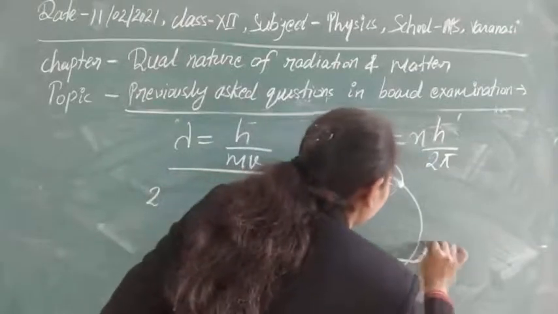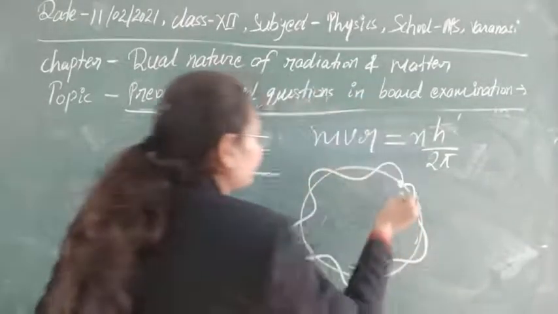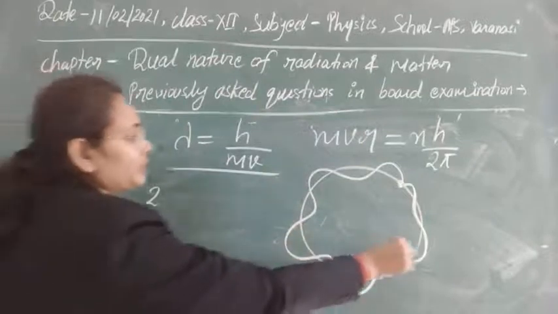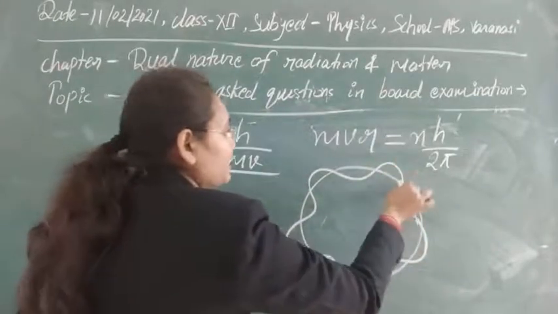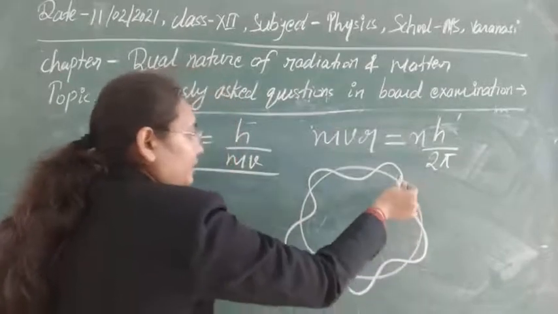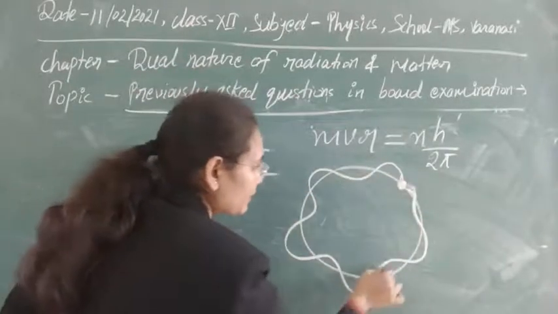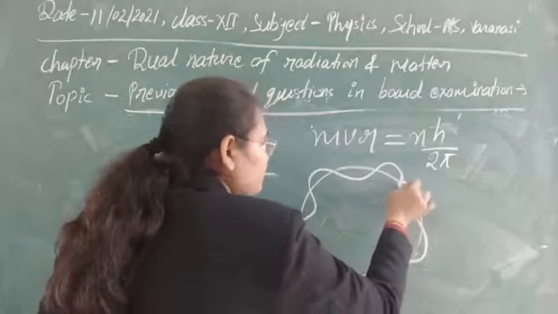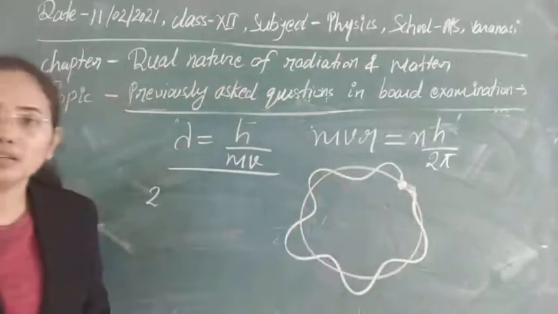As we are taking the wave concept here, the electron is moving in the way of forming a wave here. So whenever this wave starts to move and comes back here, then this is